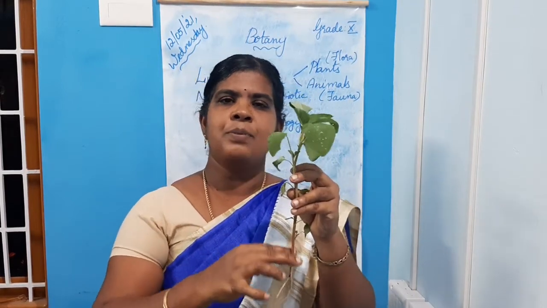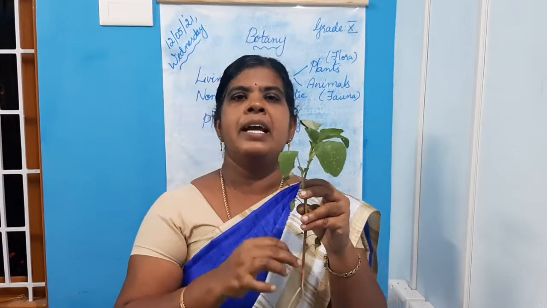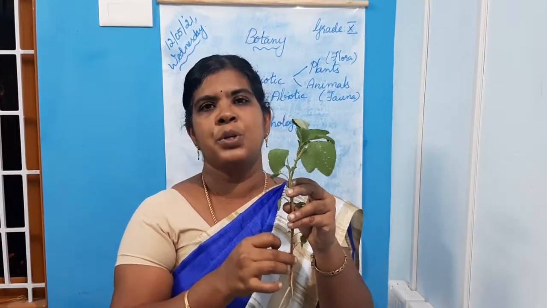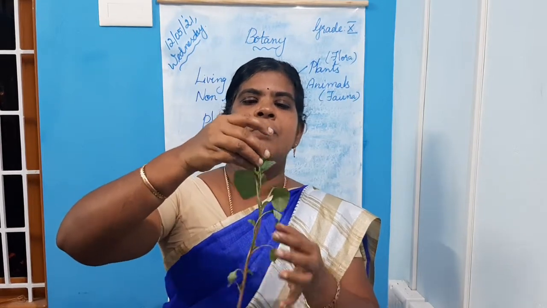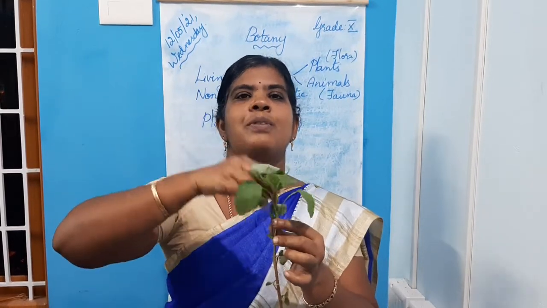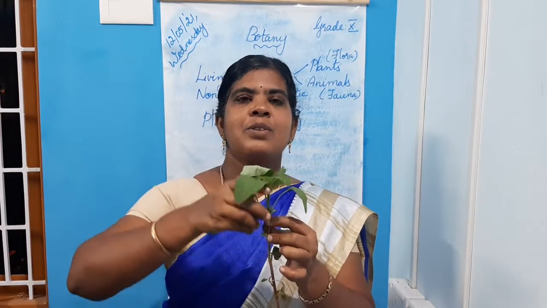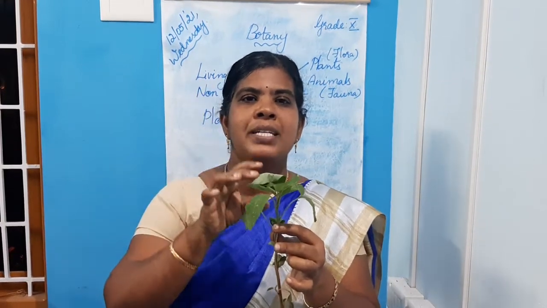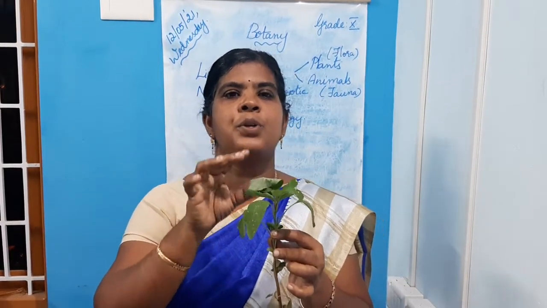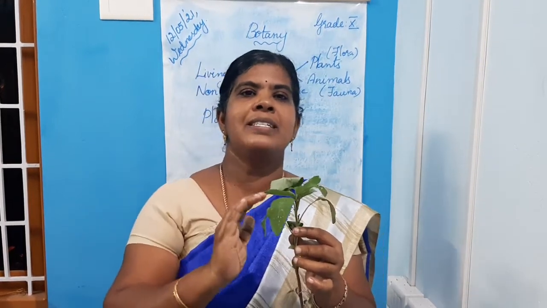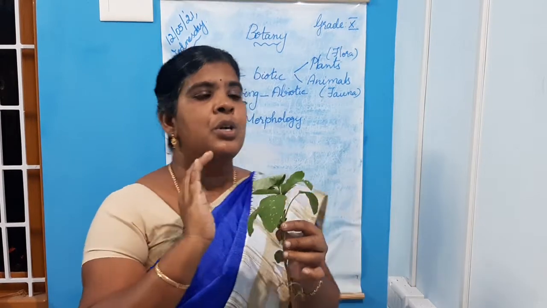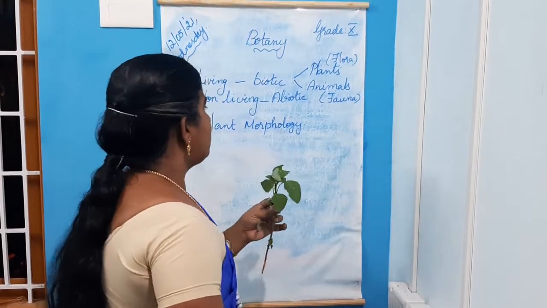Root system is positively geotropic and negatively phototropic. What about shoot system? Shoot system always grows towards sunlight. So it is positively phototropic and grows against gravity. So it is negatively geotropic.